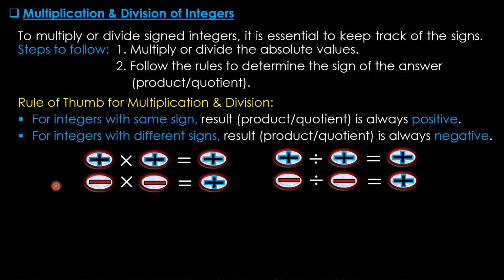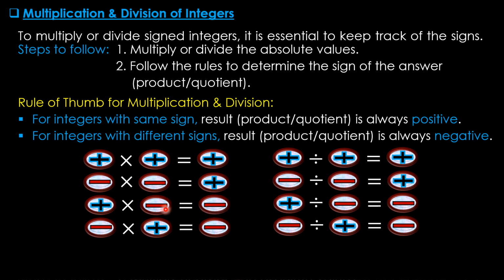So we can see here in both multiplications and divisions, in these operations they are same sign. So same sign, plus plus will give plus, minus minus will also give plus. In case of division also same sign, positive positive, positive result, negative negative, still positive result. But in case of opposite signs, it will always be negative. Plus minus is minus, minus plus is also minus. Same here in case of division, plus minus is minus, minus plus is minus. So conclusion is same sign, positive result; different signs, negative result always.